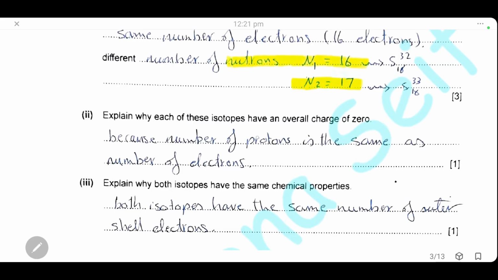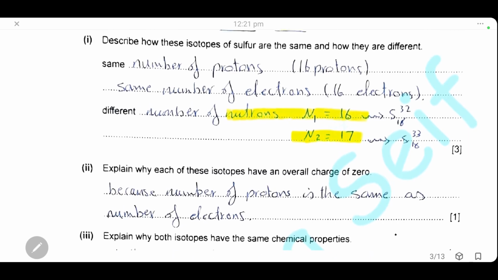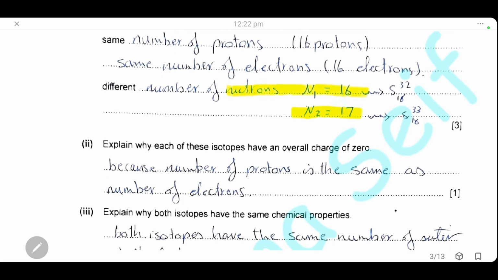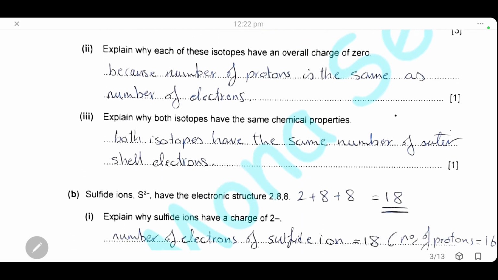Why does each of these isotopes have an overall charge of 0? Each isotope has a charge of 0 because the total number of protons with a positive charge is equal to the number of electrons with a negative charge, so they cancel each other out and the total charge will be 0. So the number of protons is equal to the number of electrons.